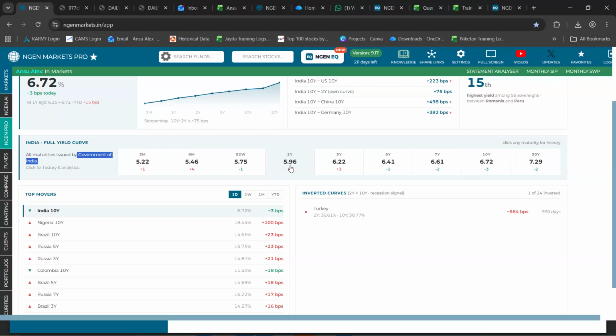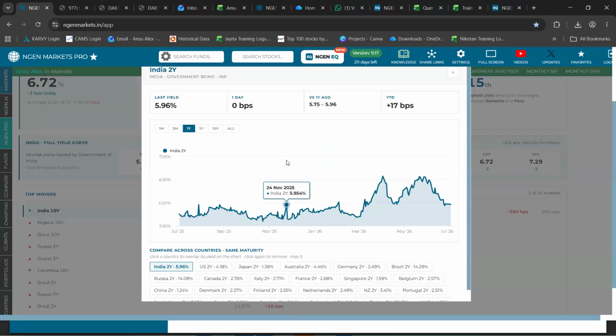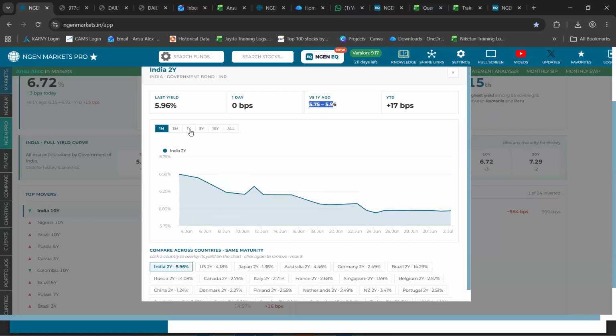change. To view this bond in detail, or let's say compare it against another country, you can simply click onto that respective tile. You can view its latest yield, the 1 day change, and the performance 1 year ago. In addition to that, on this line chart for this 2 year bond, you could see its movement for different time periods, which you can change just by simply clicking onto these data sets that